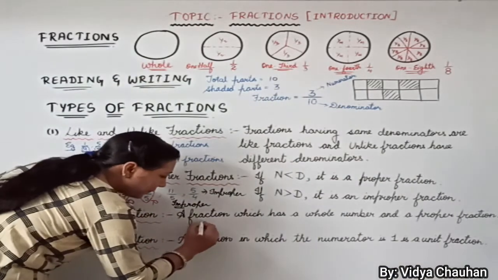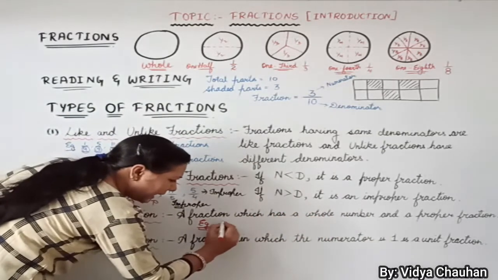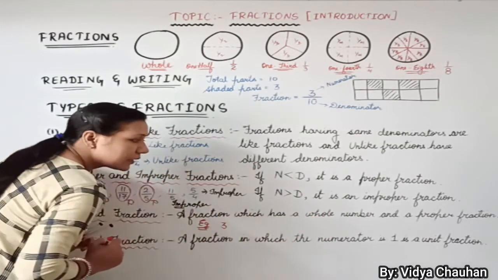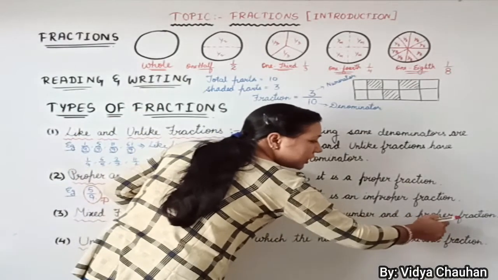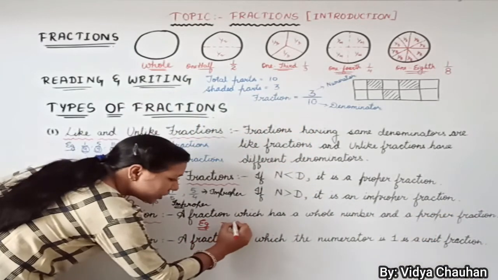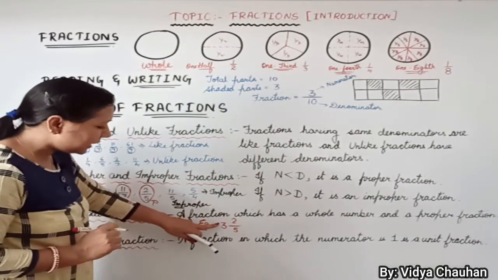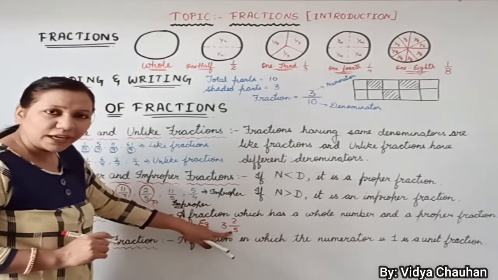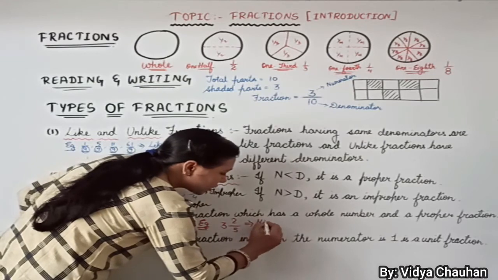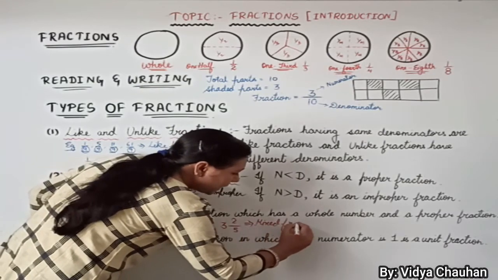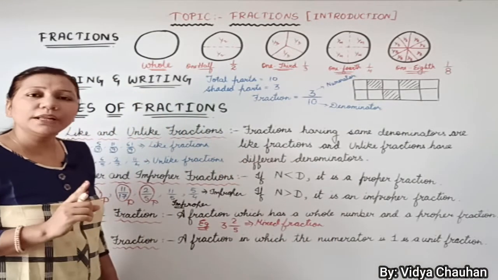So for example, how we write mixed fraction? Combination of a whole number. So let's take any whole number. I take 3 here. So this is my whole number, and then I have to write it with the combination of proper fractions. So proper fraction in which numerator should be less than denominator. So if there is any number 3, 2 upon 5, 3 and 2 upon 5, then this is called a mixed fraction. Combination of a whole number with proper fraction.